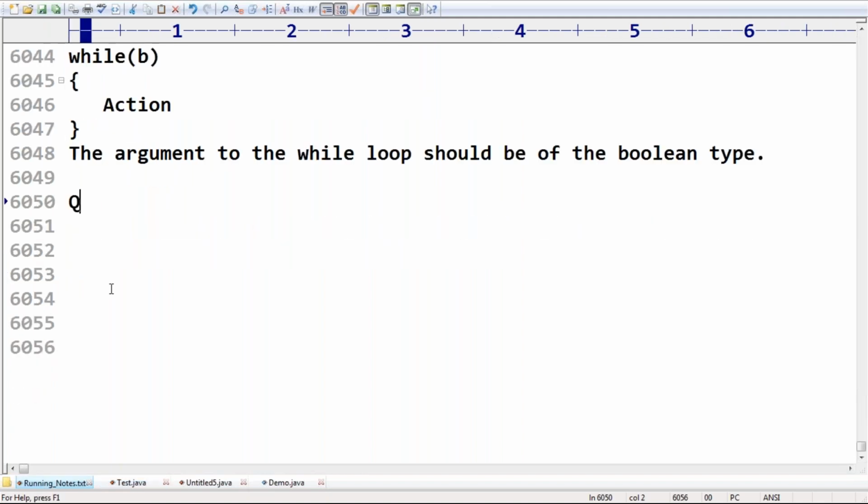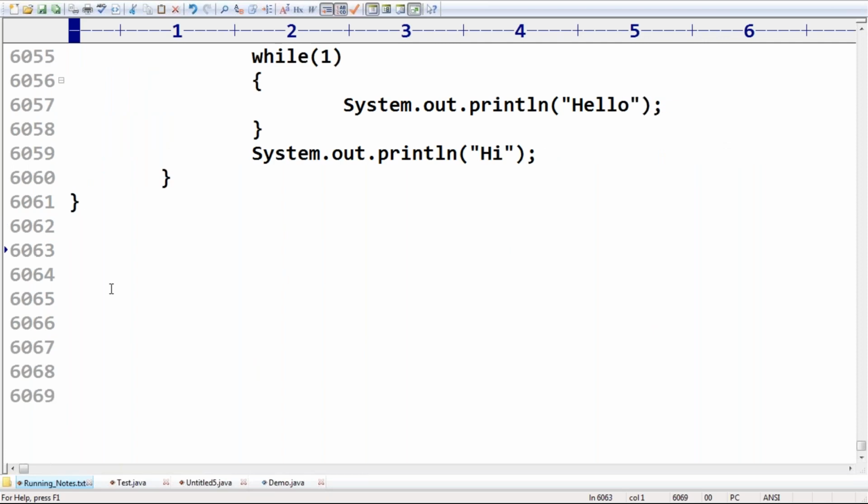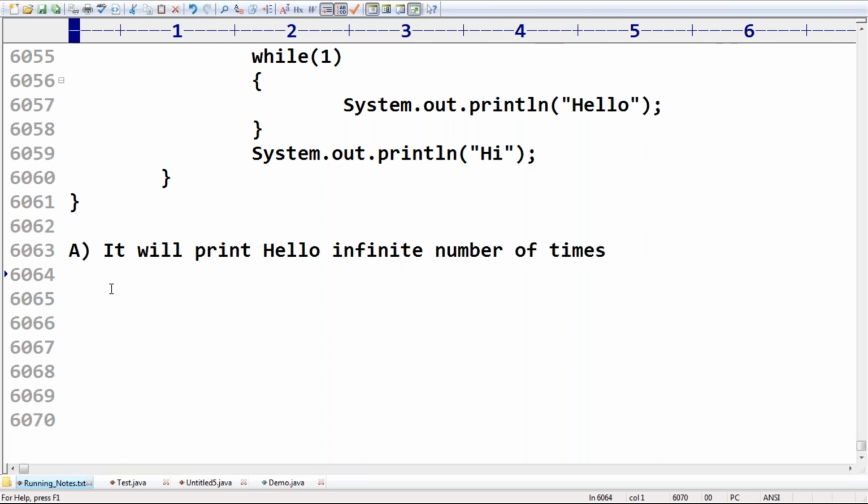Here, just observe the options. The first option: it will print hello infinite number of times. Second option: hello followed by hi will be printed. Third: compilation fails.